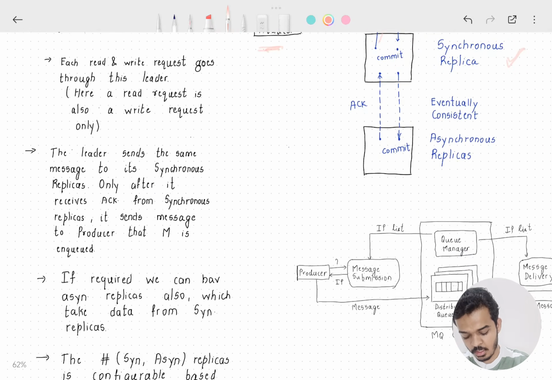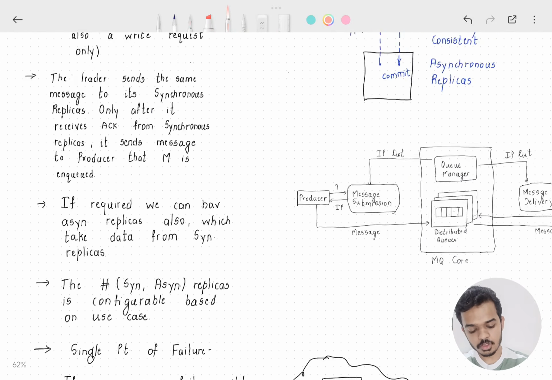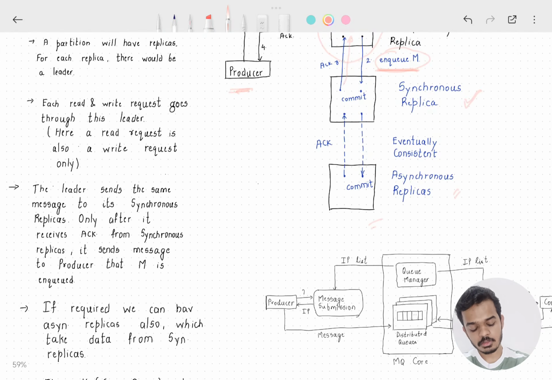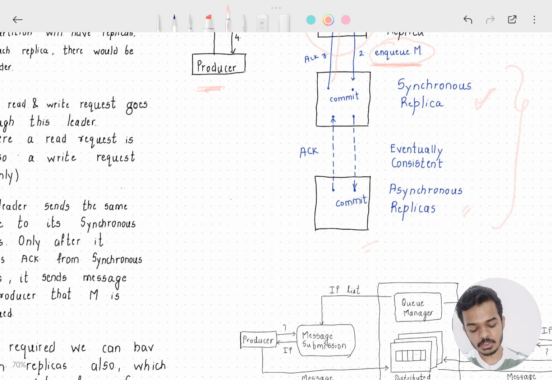Okay? Now if required, we can also have an asynchronous replica, right? What is meant by asynchronous replica? Synchronous replica and asynchronous replica need not wait for each other. Whenever they are free, they can exchange the messages amongst each other. So basically whatever log was put onto the synchronous replica, after some time that log would also be replicated over an asynchronous replica. Okay? They don't have to wait for each other's request and reply.